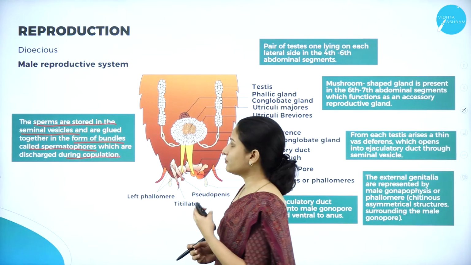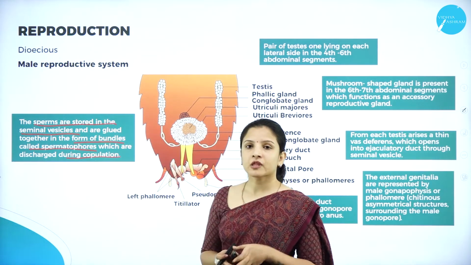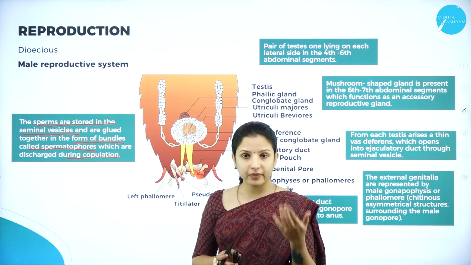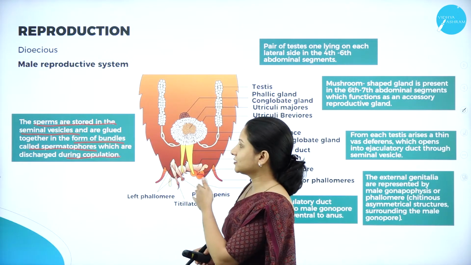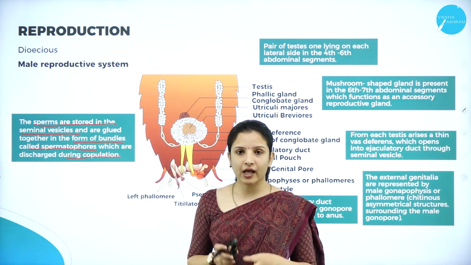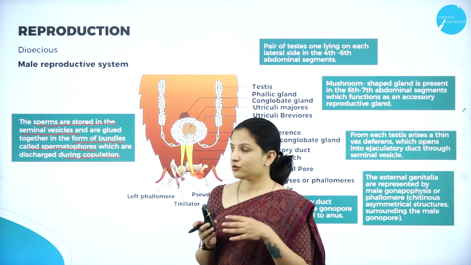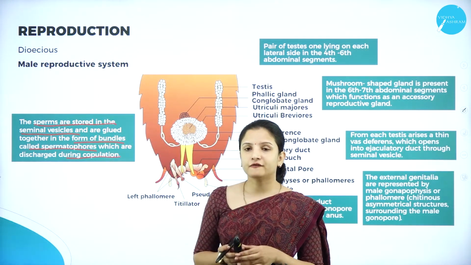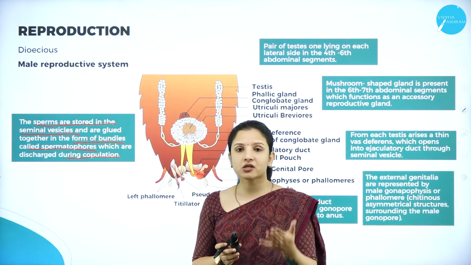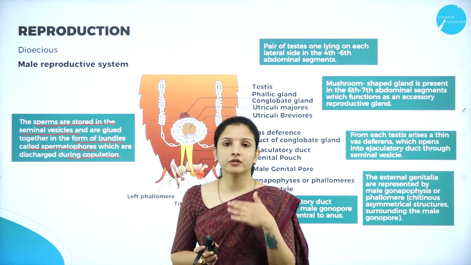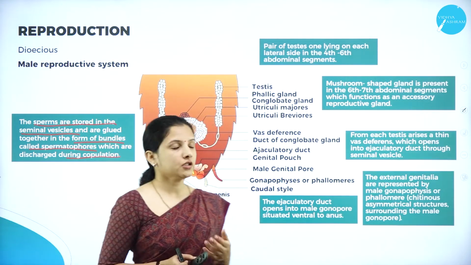So this is one of the important organs present in the male cockroach, wherein the seminal vesicles together form spermatophores, and these spermatophores help in the liberation or ejection of the sperms during the mating or copulation period of the cockroach.